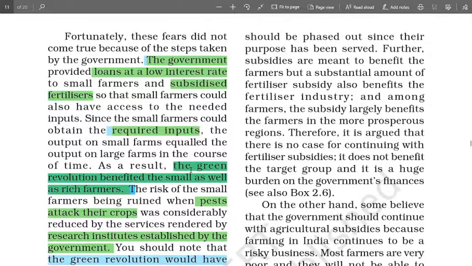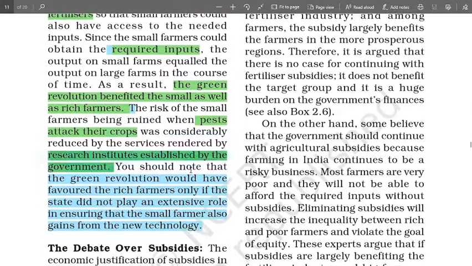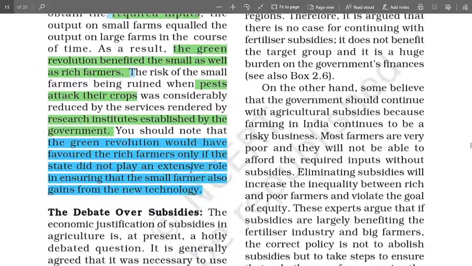If the government helps, like in giving loans at lower interest rates, subsidized fertilizers, subsidized pesticides, they get those required inputs, then all of them could get the benefits. And regarding the pest attack, if the government encourages research institutes to go deeper, study, and find ways and means to solve that, then these small farmers would not have encountered those problems.